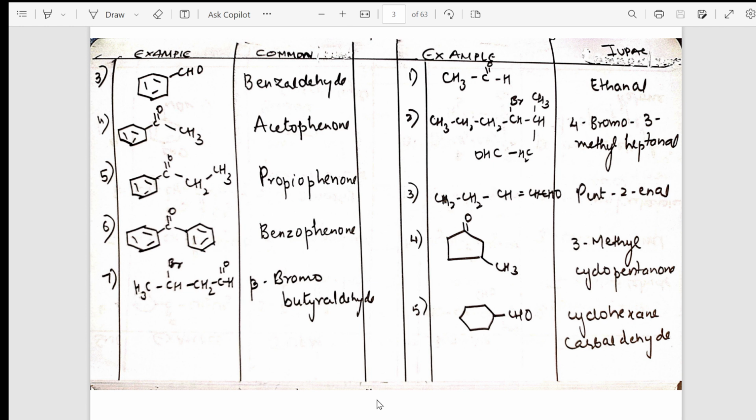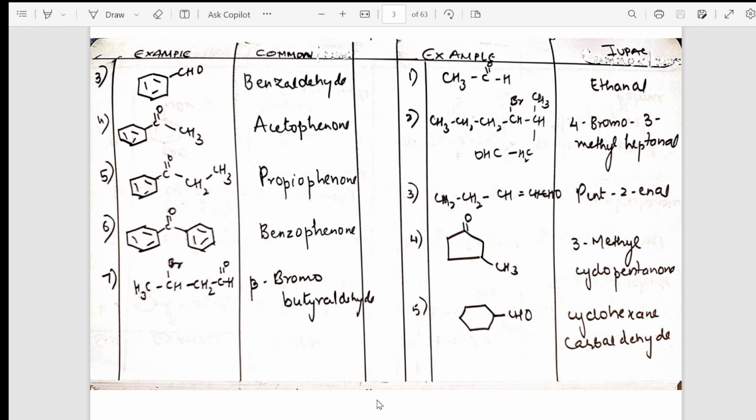I have started with the aliphatic compounds. Here you have the common names, and here the IUPAC name, which I have mentioned gradually with the numbering system. Almost 7 examples here, and 15 to 20 examples will be covered, students. These are the most important IUPAC nomenclatures which you should compulsorily study for the examination.